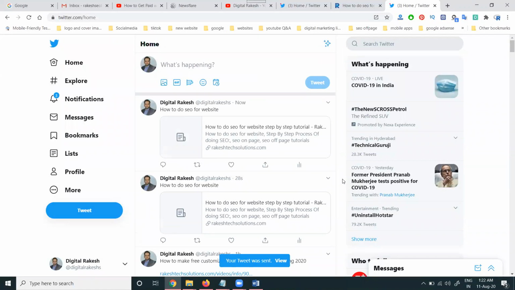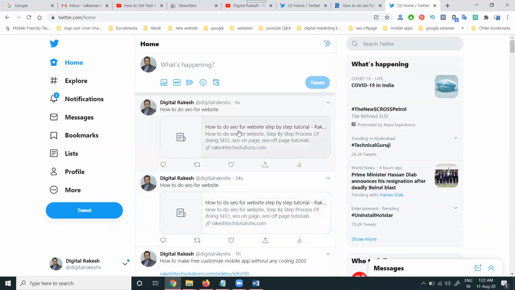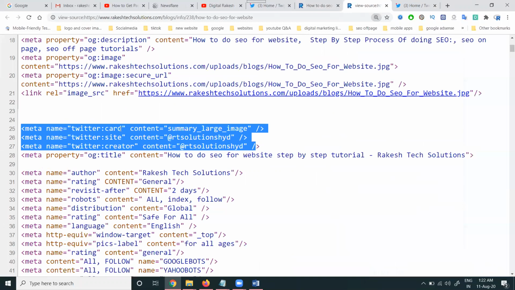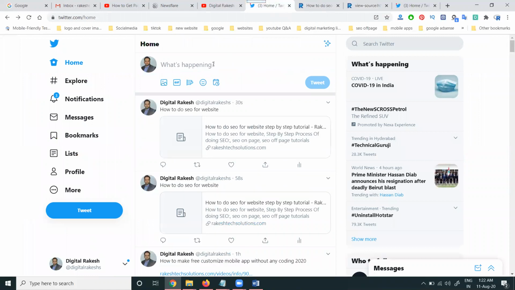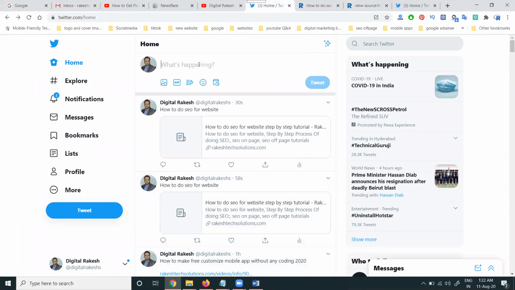All of that is given in this Twitter option. It is taking some time to show the large image. Why? Because I've written the code here for the large image in Twitter. This is a 3-line code. In the header file, we can use this code. You can add it to your website for sharing on Twitter, so you can share a large thumbnail. Previously the link was not accepted in this option. Now the link is accepted in Twitter, and link fetching is also given.